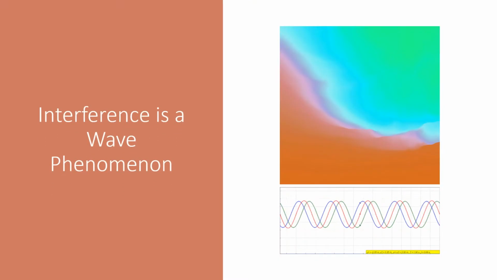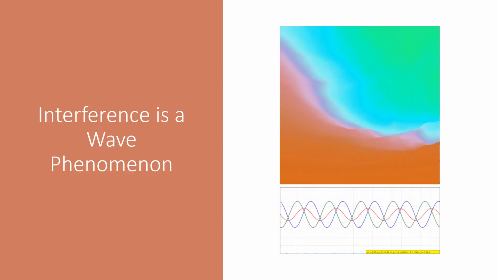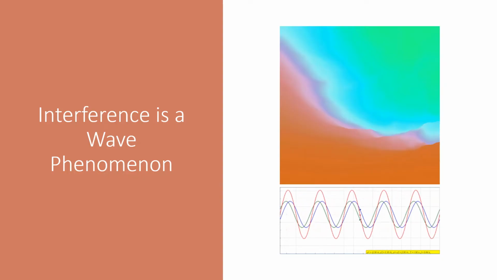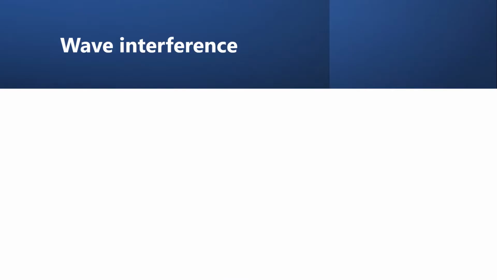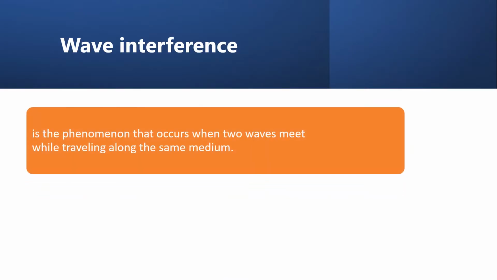Okay, so wave interference is a phenomenon. When we say phenomenon, meaning it is naturally occurring. And wave interference is a phenomenon that occurs when two waves meet while traveling along the same medium. So, when two waves meet in the same medium, let's say for example in air, that is the medium, and we have sound waves, per se. When these two waves meet together in the same medium, they exhibit wave interference.